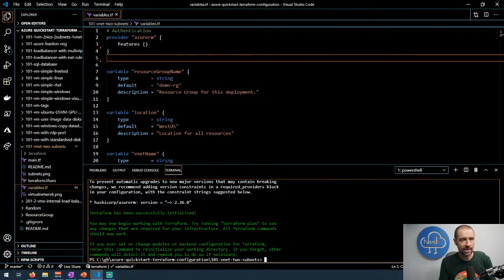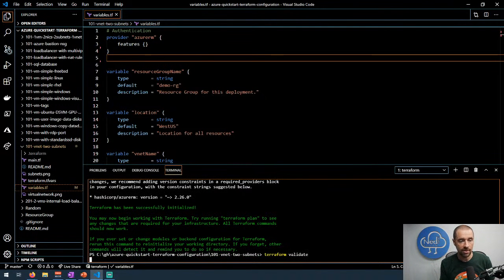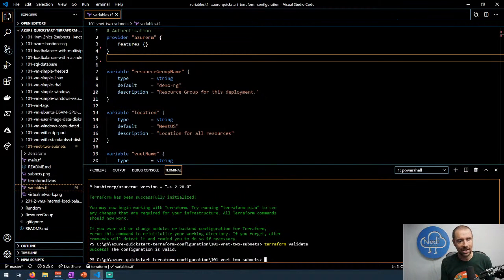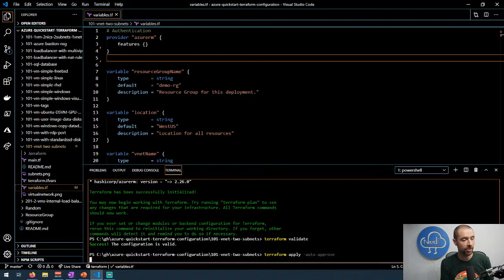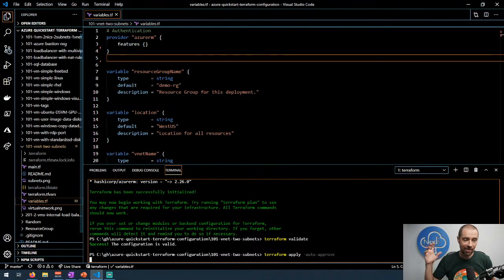All right, so the next thing, let's do a terraform validate and just make sure that the code is all good, that there are no issues with the way it's set. Success, the configuration is valid, which also means I pulled out all the variables properly. Okay, cool. So I'm going to go for broke here, and I am going to do a terraform apply with auto-approve and just let it go. Now, obviously in the wild, you probably don't want to do this. You want to do terraform plan and then do a terraform apply based off of a plan file that you've generated. But in our case, we're playing fast and loose with it. We're going to see what happens.